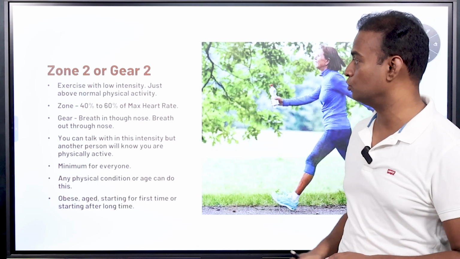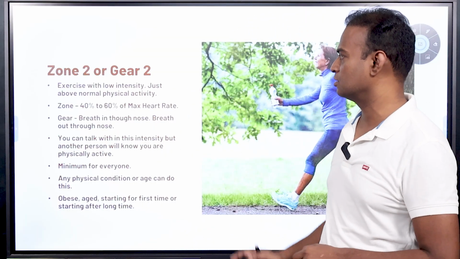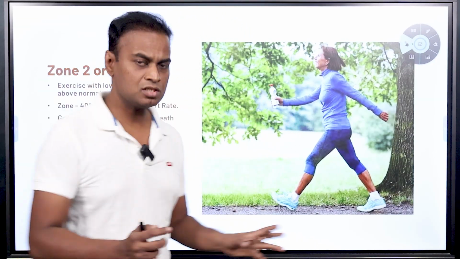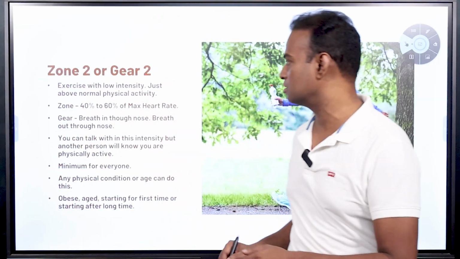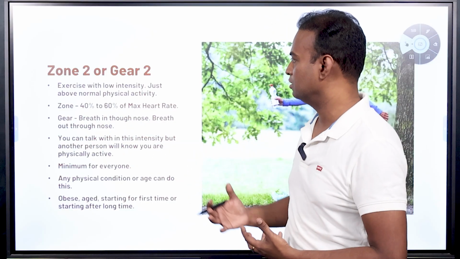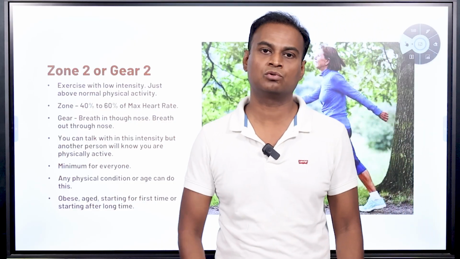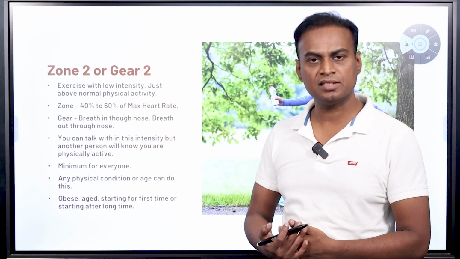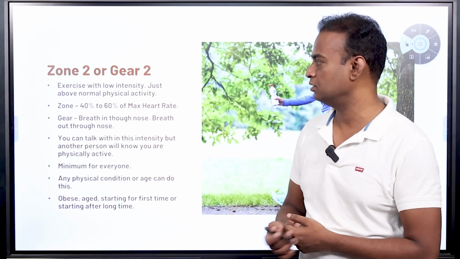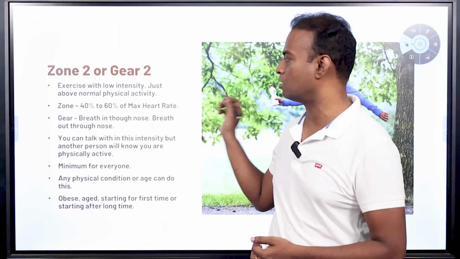Next one is gear 2. This is the most important exercise of all exercises, and this is the minimum exercise anyone can do and everyone should do. What is this exercise? How to do it is very simple: exercise with intensity just above physical activity. Normally you are walking slowly on a road or in a park. Increase the intensity of the walking, so that becomes gear 2. How intense you have to be: it has to be 40 to 60% of your maximum heart rate.